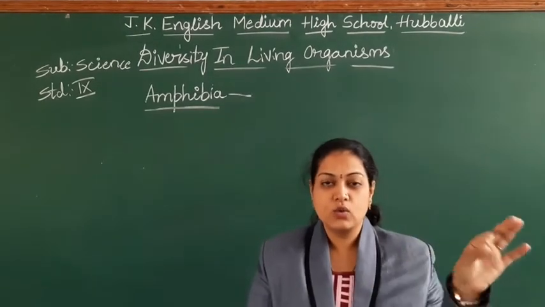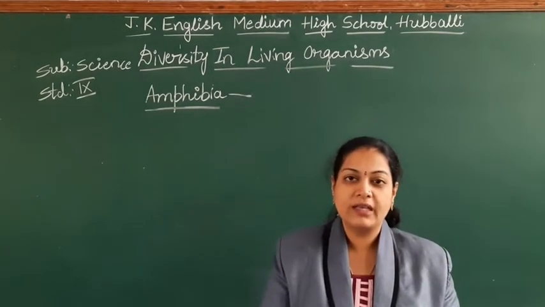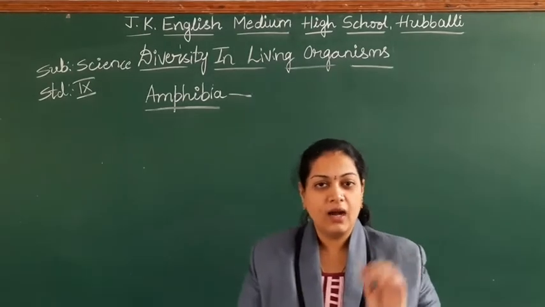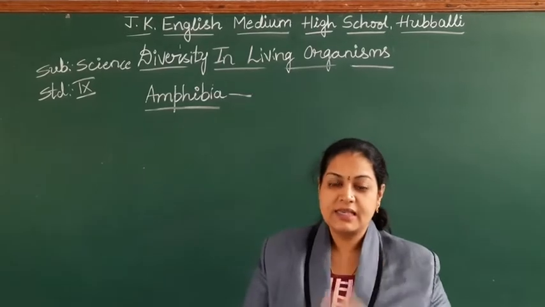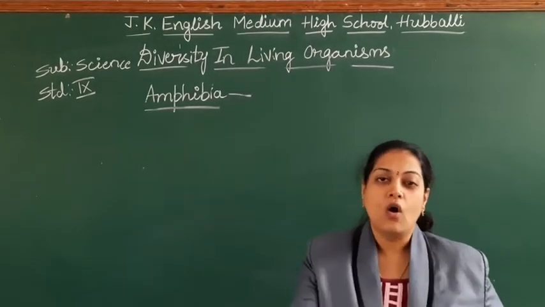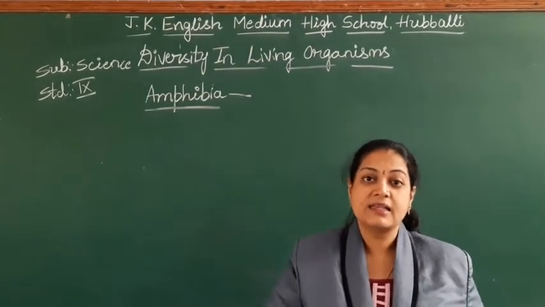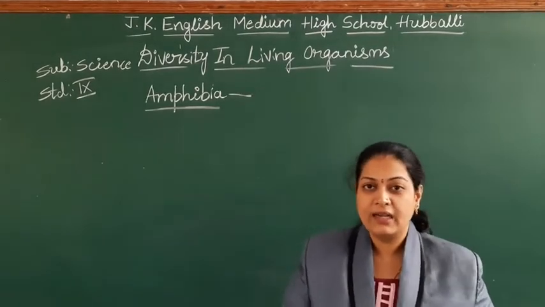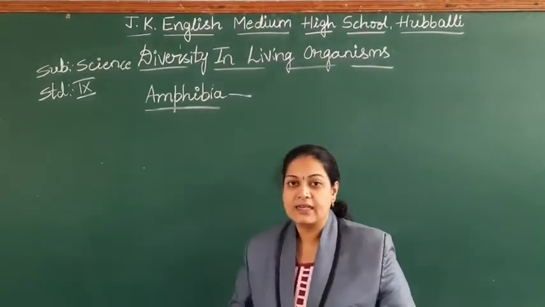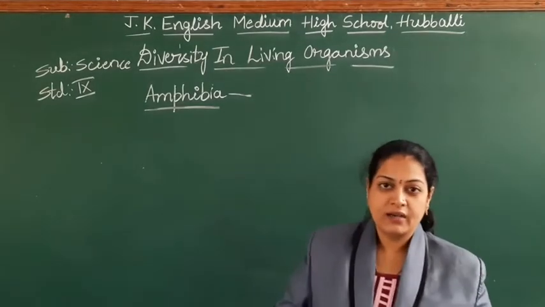Fishes are exclusively aquatic, only in the water you find. They can't live on the land. But the amphibians you find on the land as well as in the water. It means one step of evolution we can find in the next class, that is Amphibia.